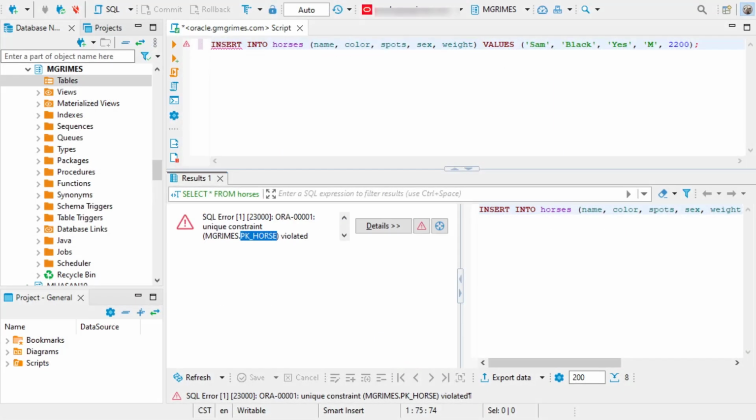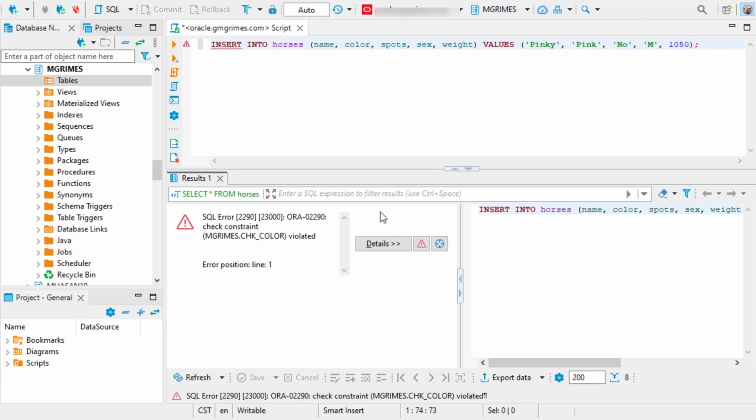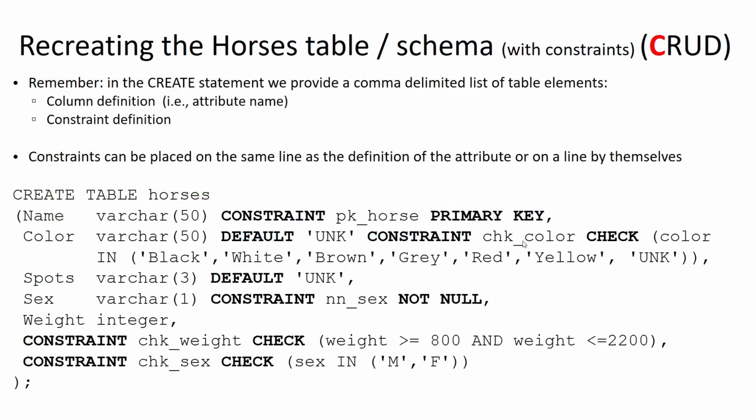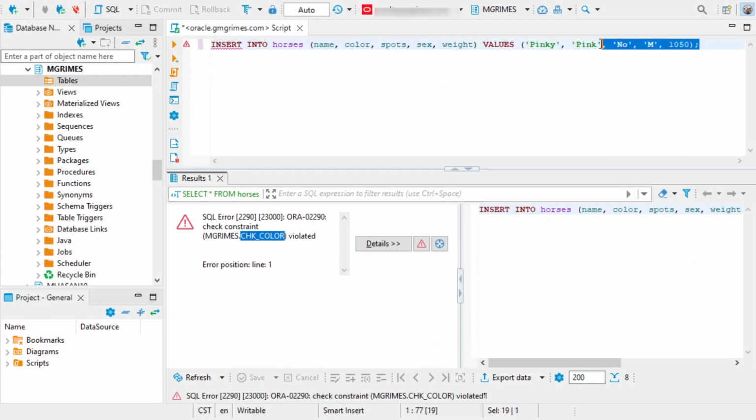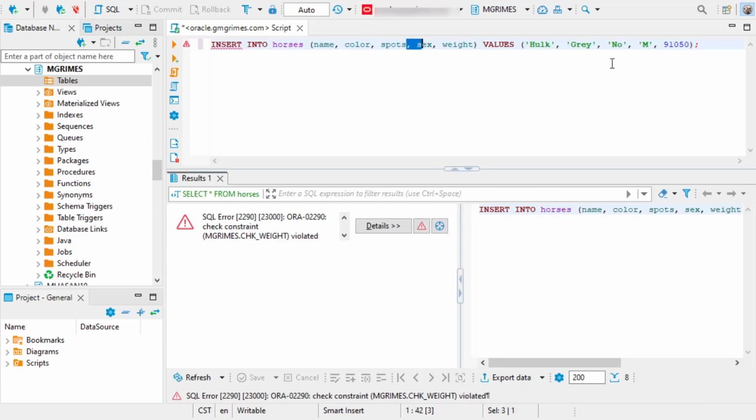Similarly, if we attempt to insert a horse that has a value for color of pink, we get an error message saying that we're violating the constraint check_color. And the reason it says check_color is because that's what we called this constraint when we created the table in our DDL. Similarly, if we try to insert a horse that has a very high value for weight, we're violating the check weight constraint, and so forth and so on.